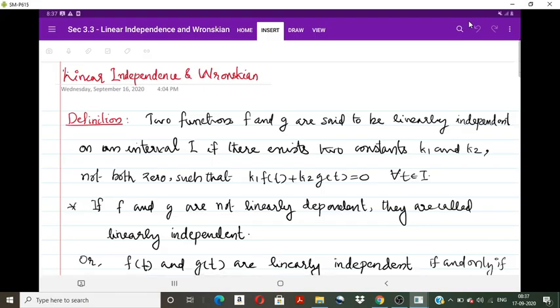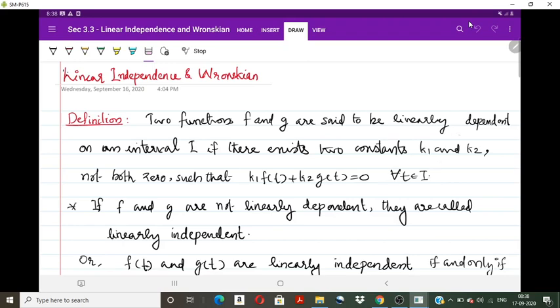Two functions f and g are said to be linearly independent on an interval I if there exist two constants k1 and k2, not both zero, such that k1 f1(t) plus k2 f2(t) equals 0 for all t belonging to I. Actually, this is the definition of linear dependence. So, two functions f and g are said to be linearly dependent on an interval I if there exist two constants k1 and k2, not both 0, such that their linear combination equals 0.